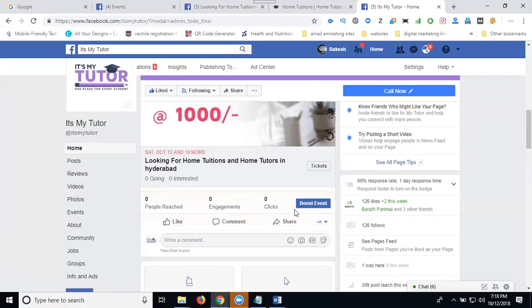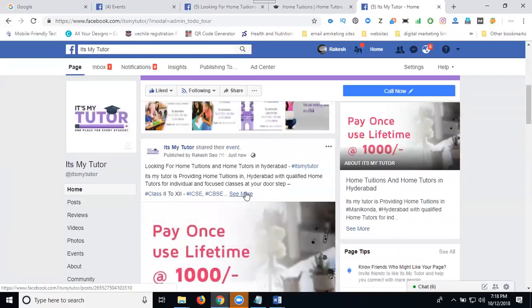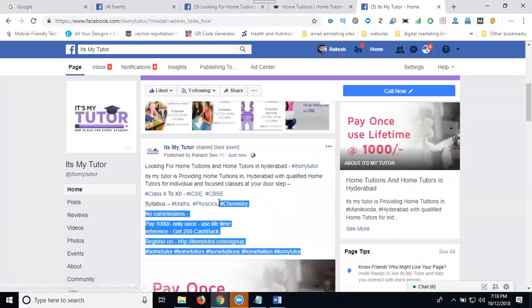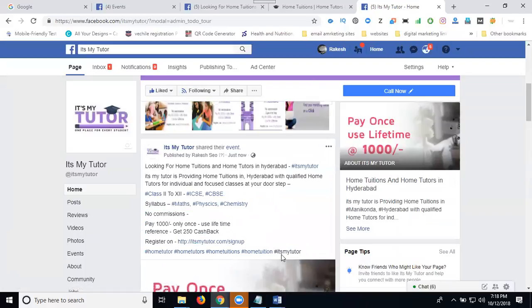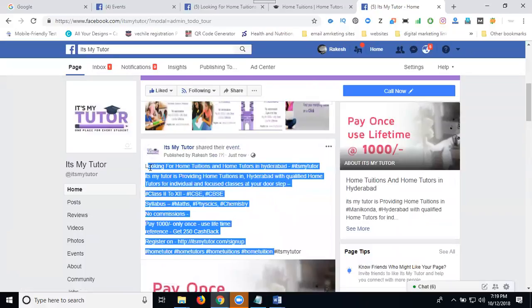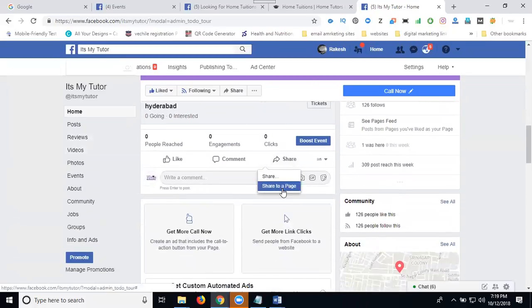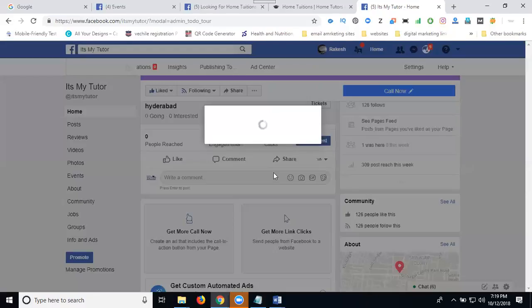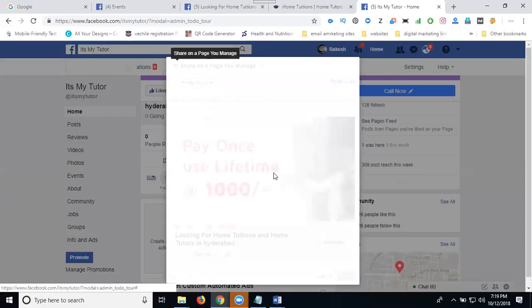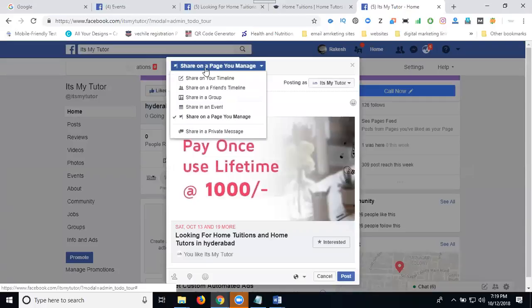Now, here is my question. I'm creating an event. How to advertise? For any kind of Facebook posting, the ad will be given like this. Copy this whole thing. You see this one, your hashtag will not work, because the hashtag will already be there, so leave the hashtag. Copy this one. Go here, share. Share to another page, or you can go to the option called share. That's your option. Please note it down.